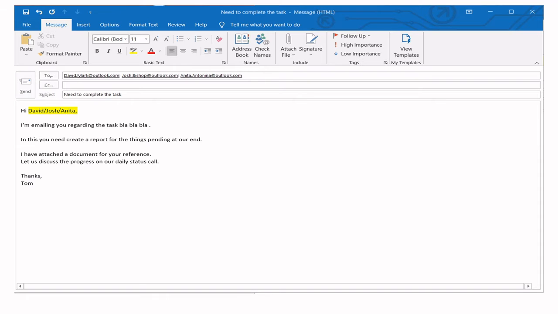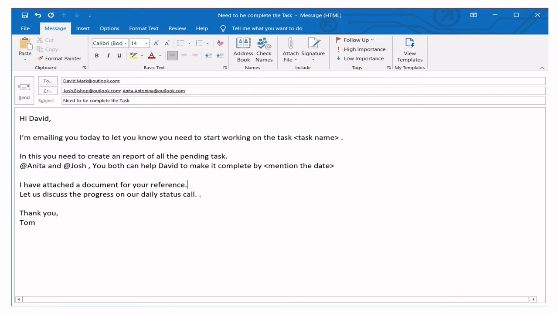Let's see how to make this email better. Here you can see the targeted person is David. Josh and Anita are on the CC. Basically Josh and Anita need to help David complete the task, and you also mention the date, by when you expect the task to be completed. So the target person is clear, the timeline is clear, and the task name is also clear.